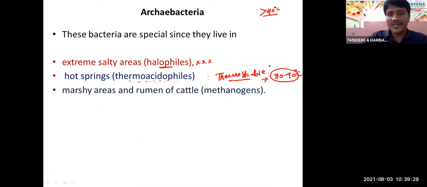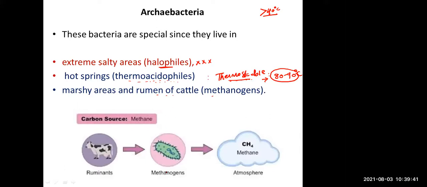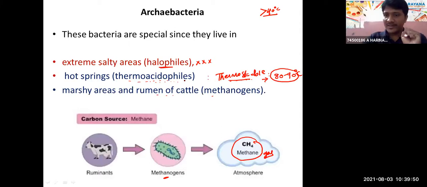Next, methanogens are present in marshy areas and the rumen of cattle. Dung and biogas plants also consist of methanogens. The important function of methanogens is that they produce methane gas.